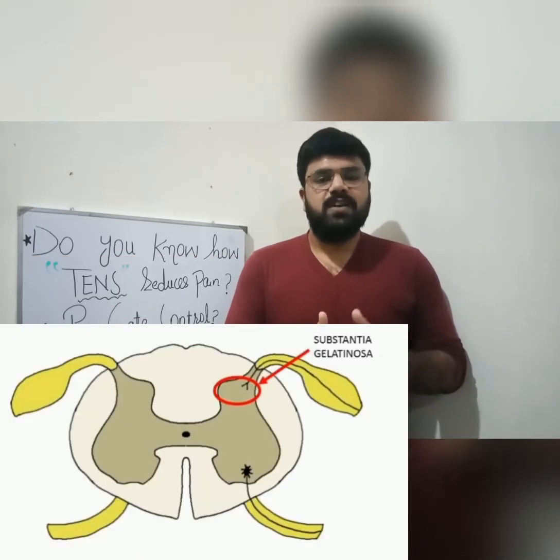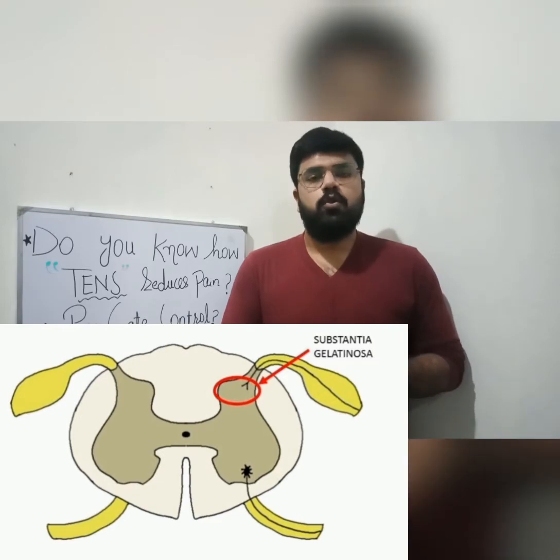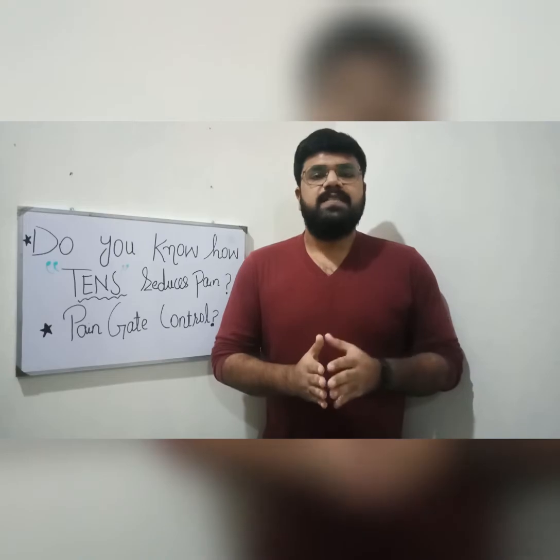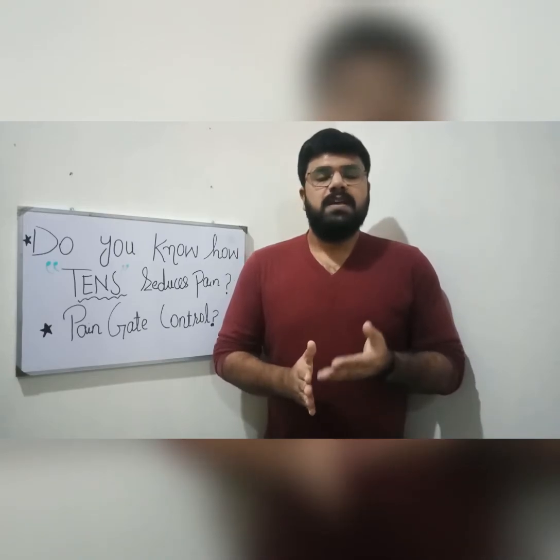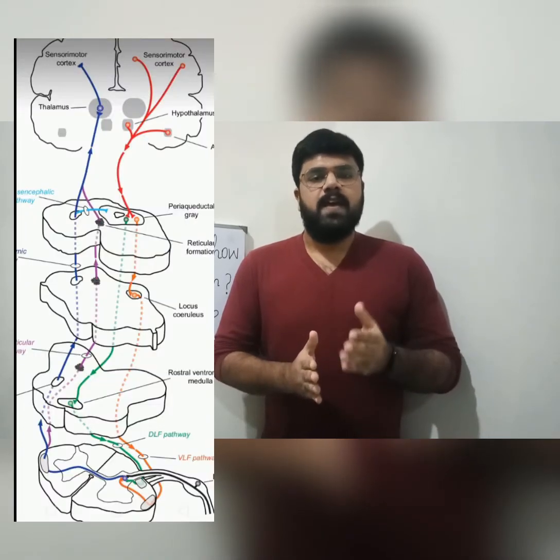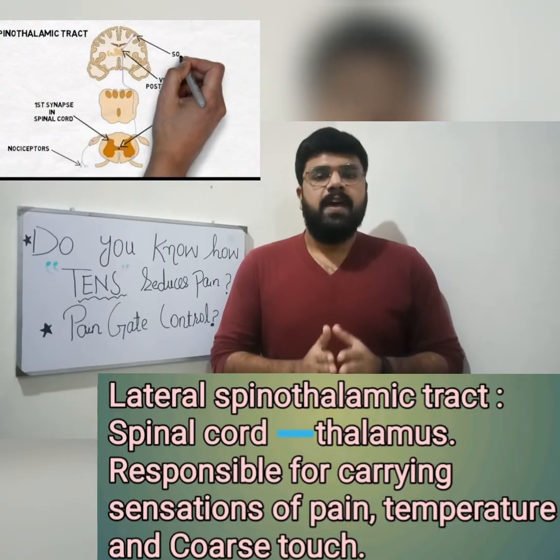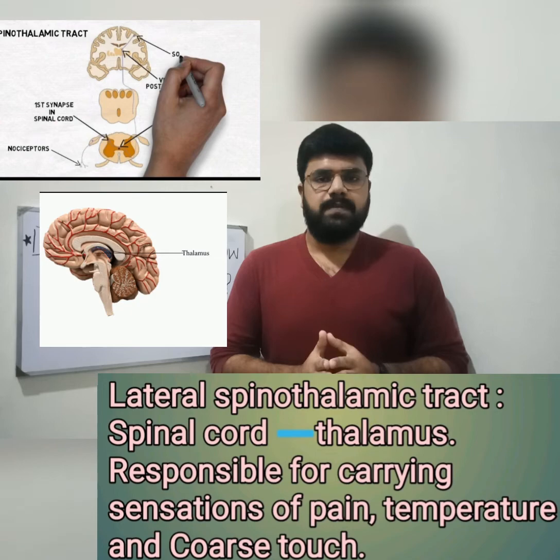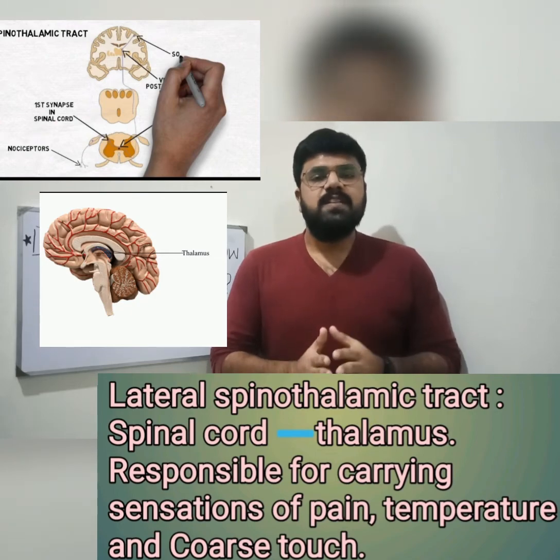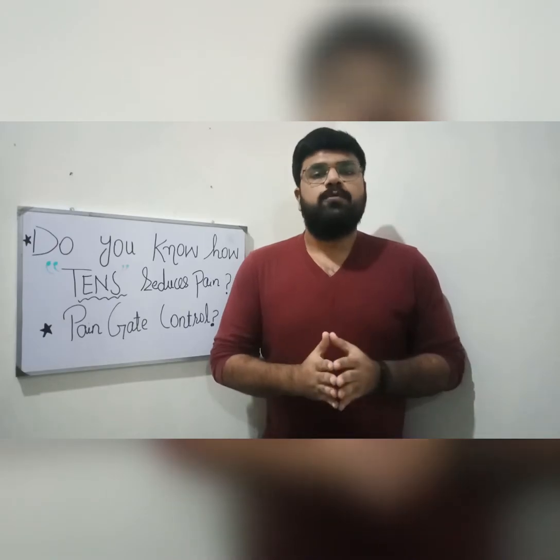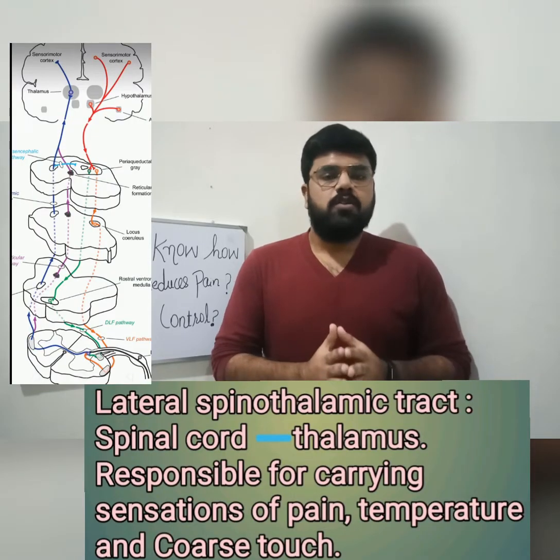From the substantia gelatinosa of the dorsal horn of the spinal cord, the second order neurons convey this information through the lateral spinothalamic tract, or we can say that they ascend through the lateral spinothalamic tract to the nucleus of the thalamus. The lateral spinothalamic tract is basically a carrier of pain, temperature and coarse touch.